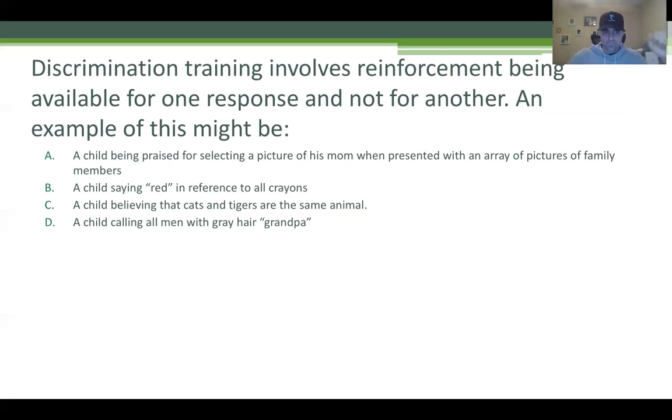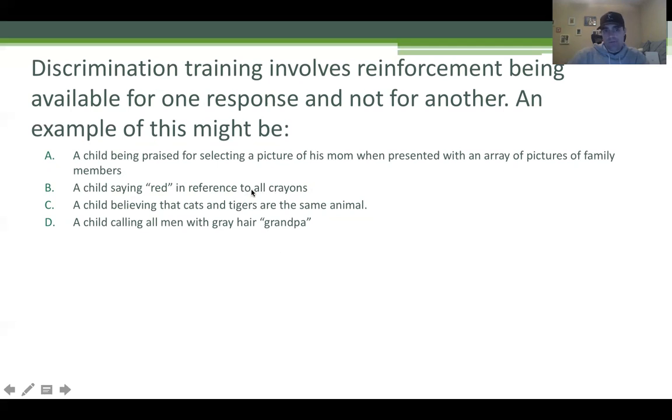No. D, a child calling all men with gray hair grandpa. Again, are all those men his grandpa? No. It might be a stranger. It might be a friend. But if he's calling all of them grandpa, is he discriminating? No. Back to the specifics of our question: what is an example of discrimination training?